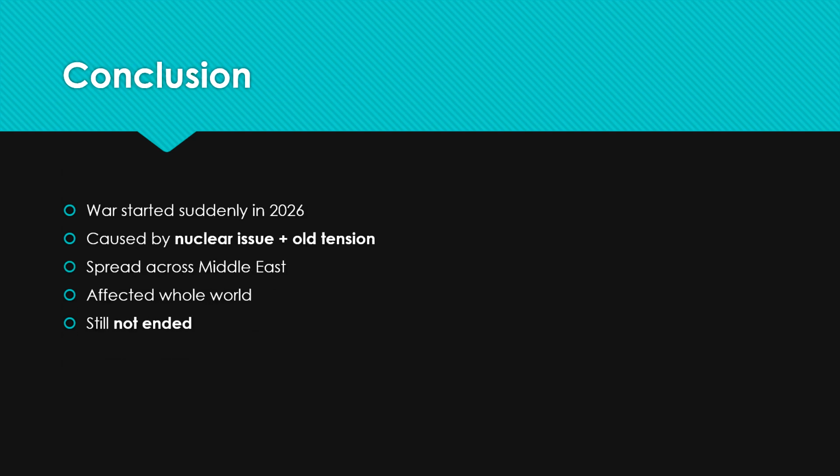Now, conclusion. The war started suddenly in 2026, on February 28th. It was caused by the nuclear issue plus old tension. Yes, as I told you, there was a nuclear issue, as Iran was good at making nuclear weapons, so that's why the war started. And the old tension started in 1979, and that's the reason it was caused, and it spread across the Middle East. Yes, it really spread across the Middle East and affected the whole world.